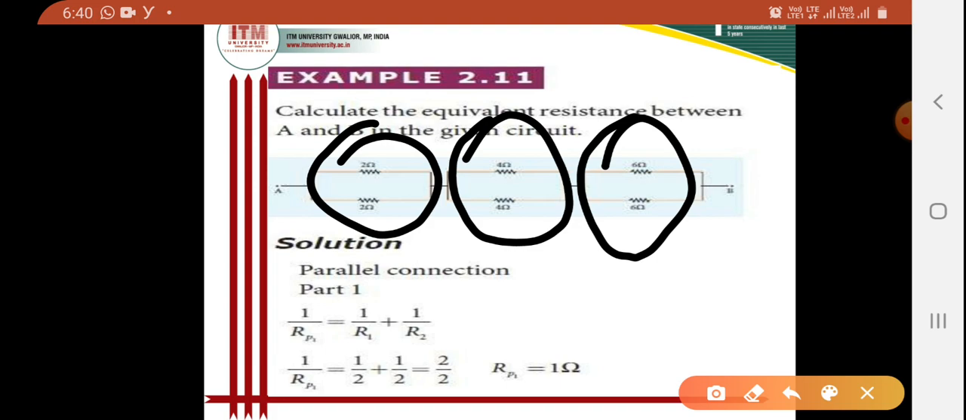Once you have the series connection of the equivalent resistances produced from the parallel combinations, you have to add them. As the equivalent resistances coming from the parallel connections are in series, we will get the equivalent resistance between the points A and B. So this is my hint. You can work out this numerical yourself.